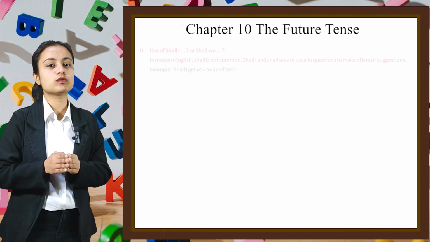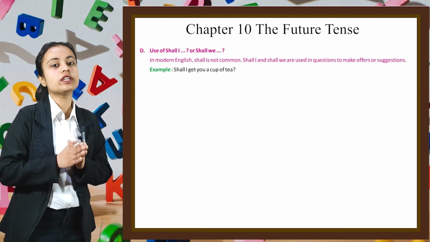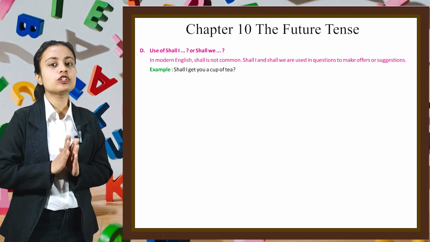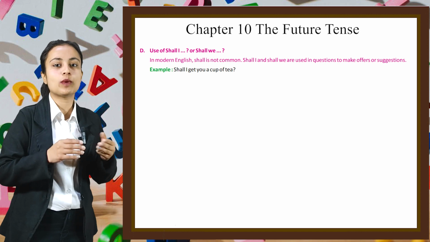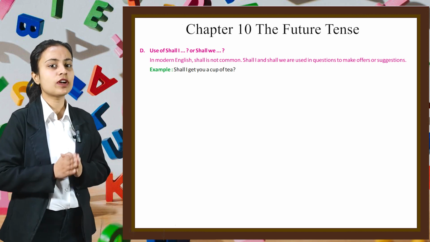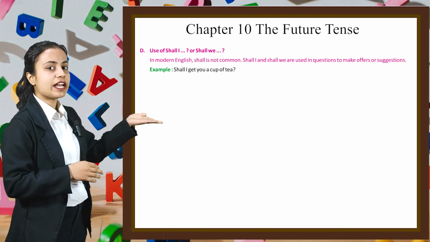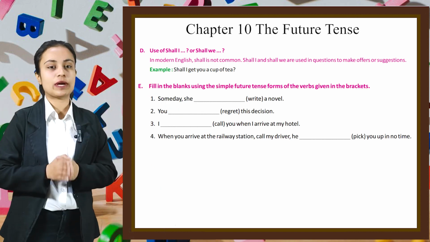Now let's see some uses of shall I or shall we. In modern English, shall is not common. Shall I and shall we are used in questions to make offers or suggestions. For example, shall I get you a cup of tea? Now based on this concept, let's do some questions.